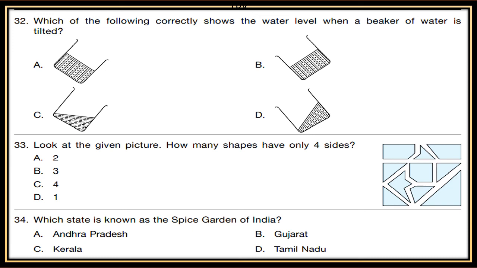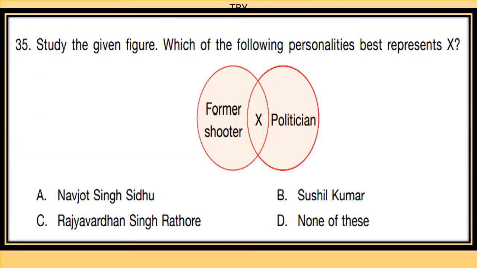33. Which state is known as the Spice Garden of India? A. Andhra Pradesh, B. Gujarat, C. Kerala, D. Tamil Nadu. Study the given figure. Which of the following personalities best represents X? Now X is a former shooter as well as a politician. The options are A. Navjot Singh Sidhu, B. Sushil Kumar, C. Rajyavardhan Singh Rathod, D. None of these.